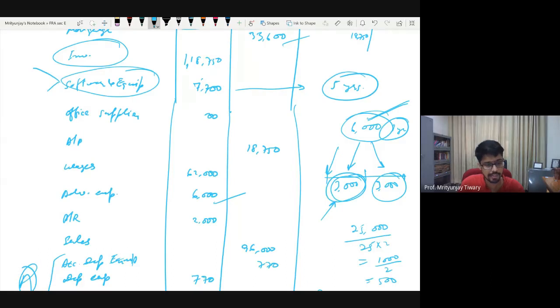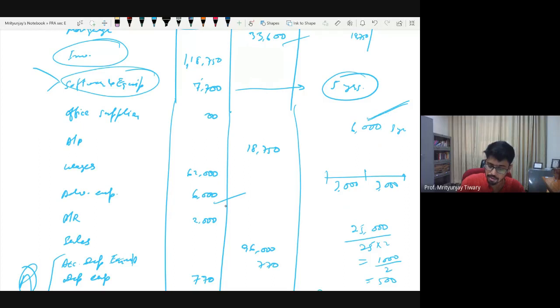Point and argument behind it. So because of that, now it's a much higher number. How do you know it's a much higher number? You can also compare it with the rest of the figures. Sales is not that humongous as compared to this. So that is why you can say that this is not an ignorable amount. 6,000 is not an ignorable amount. That is why we'll break it up into 2 parts.